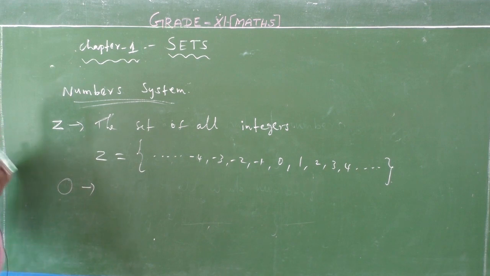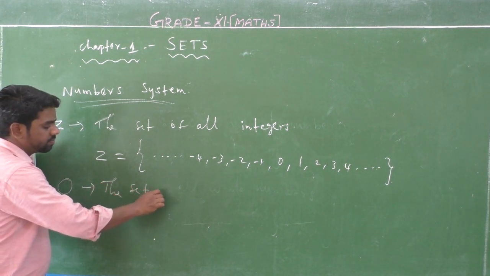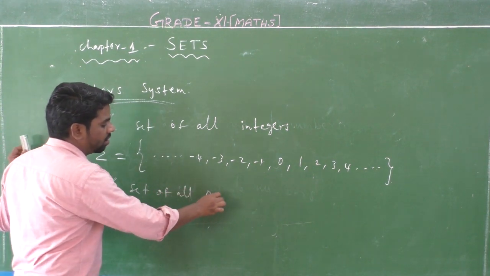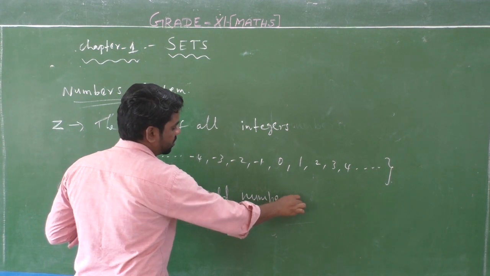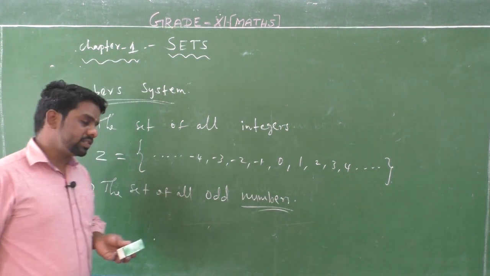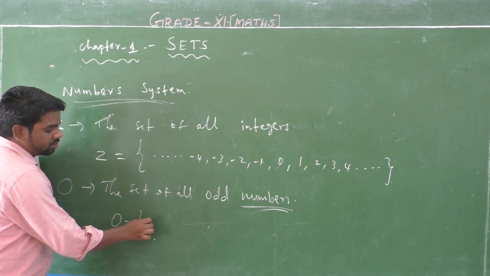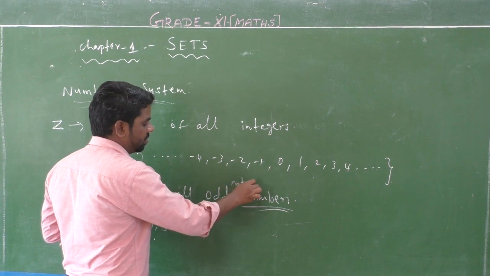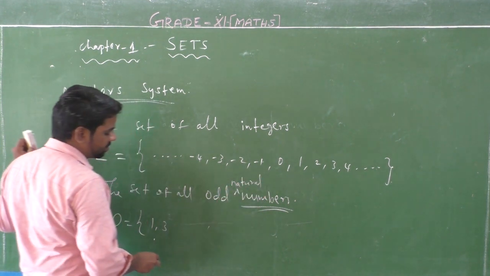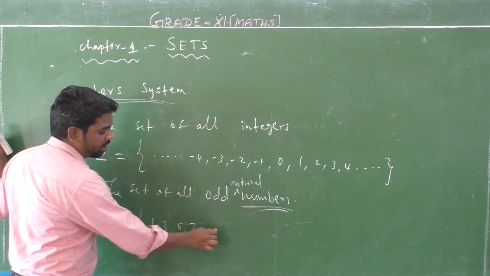Next, O is the set of all odd numbers, or odd natural numbers. So O is equal to 1, 3, odd natural numbers. Odd natural numbers mean 1, 3, 5, 7 and so on.